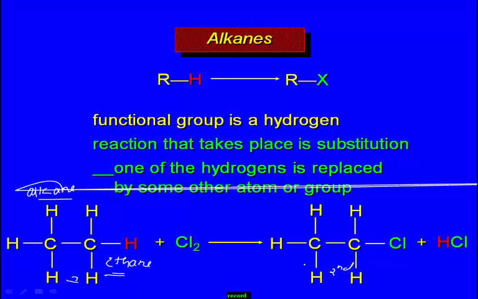Students, remember, here one of the hydrogen atoms is replaced by a Cl atom. Totally how many Cl atoms are present here? 2. Among these 2 Cl atoms, one Cl is replaced by a hydrogen atom. Is it right? This H is replaced by Cl here. Right? And the removed H and the other remaining Cl take place here. Therefore, this is also an example of a substitution reaction.